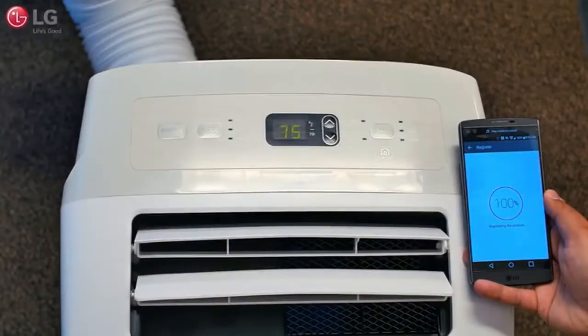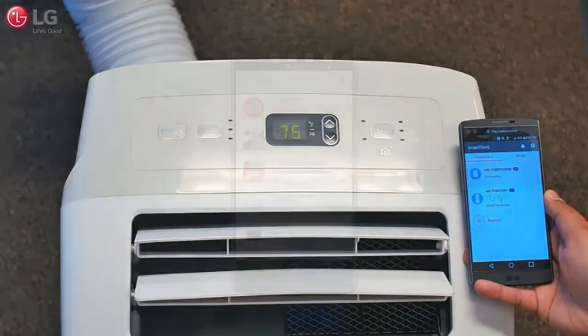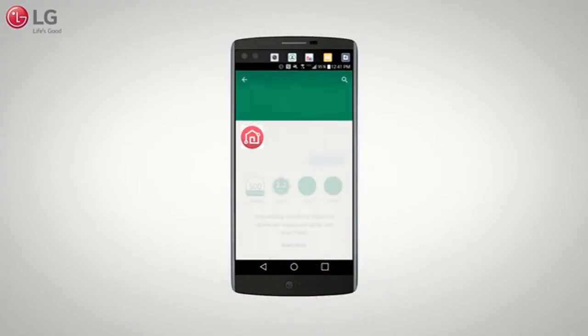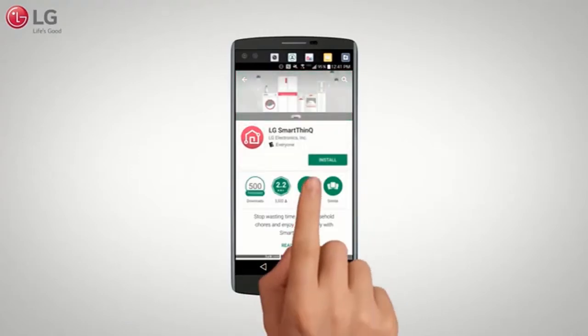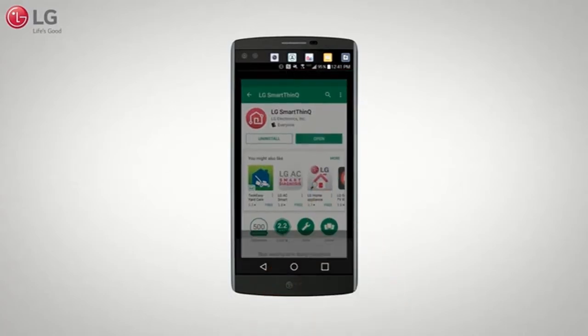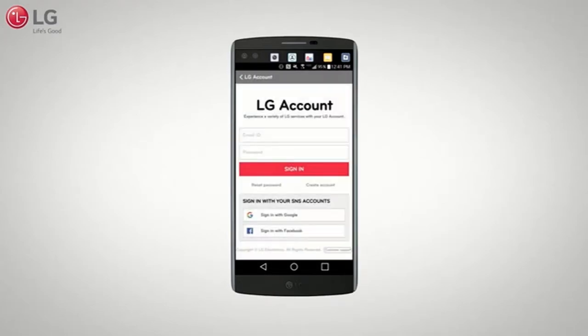To use the convenient smart features on your LG Portable Air Conditioner connected to your smartphone, search for the LG SmartThinQ application from the Google Play Store or Apple App Store on your smartphone. Follow instructions to download and install the LG application. Run the LG application and create an account and sign in.